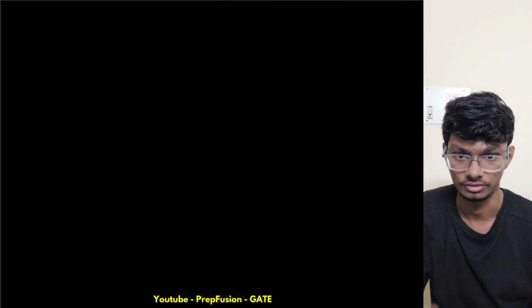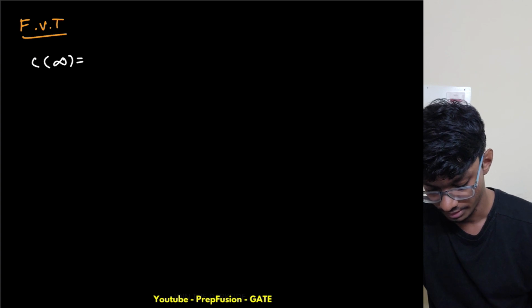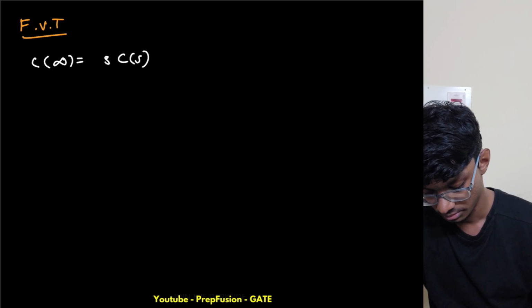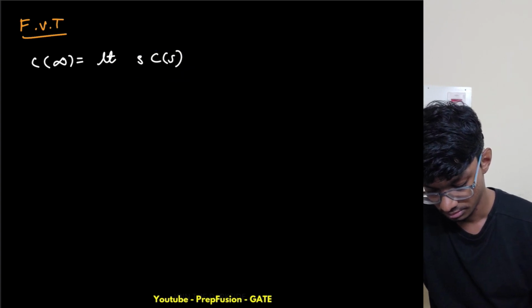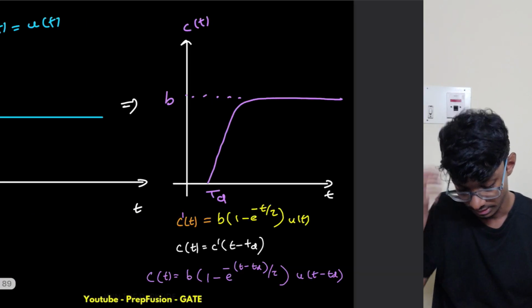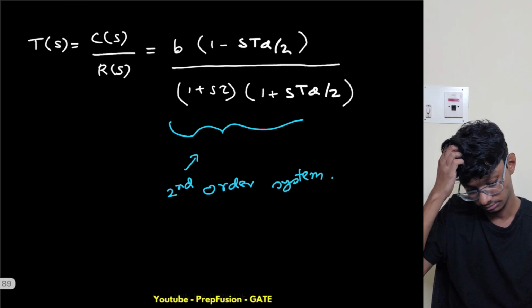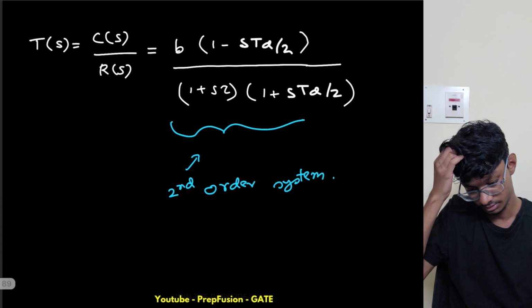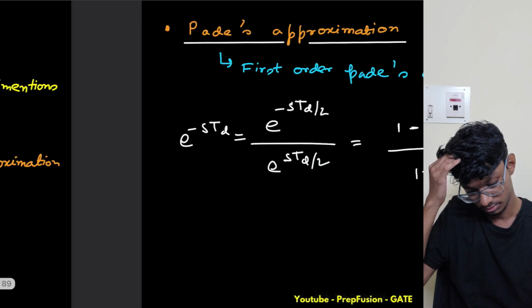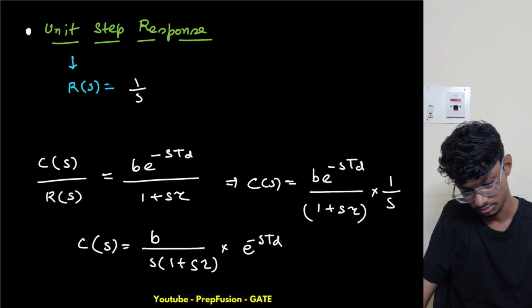The system is stable, so I can use the final value theorem as the pole is lying on the left half of the s-plane. So c of infinity is simply the limit s tending to 0 of s times c of s. What is c of s? C of s is this one.